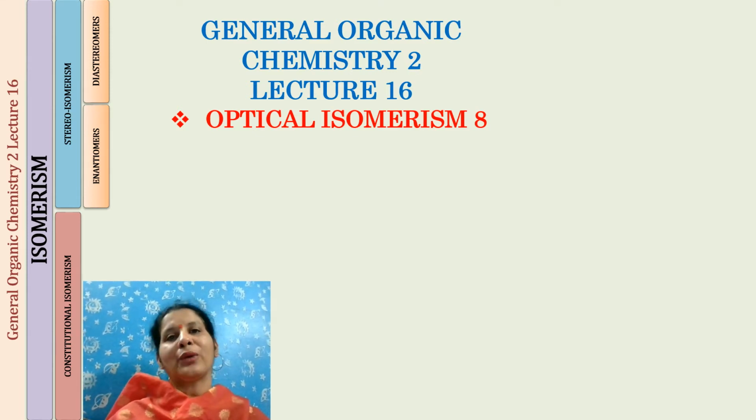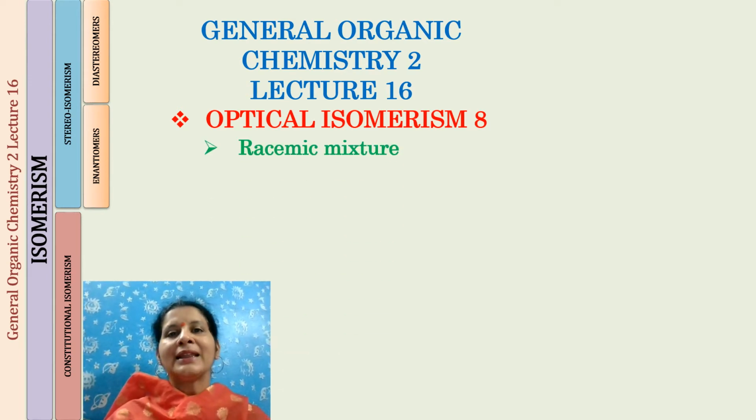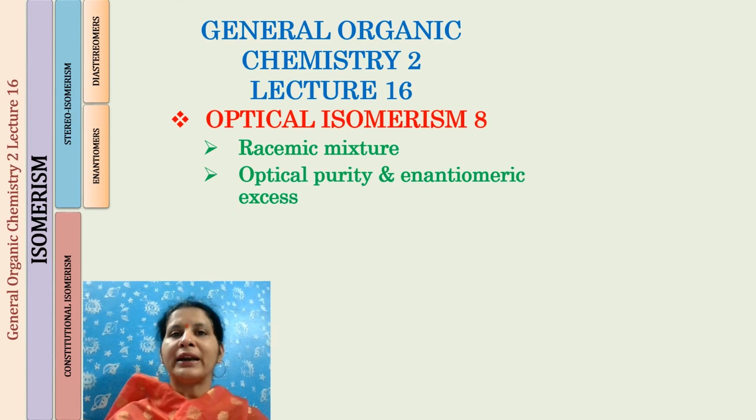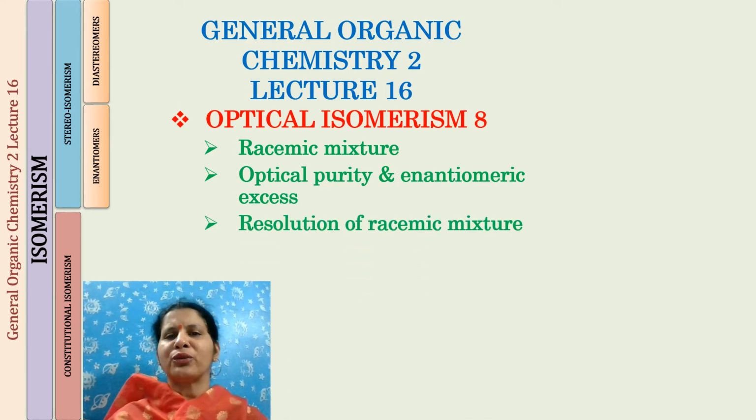This is going to be the last lecture where we are going to wind up the discussion. And what are we going to discuss today? Well, there are going to be small little topics, but very important ones. We will be learning today what a racemic mixture is. Then we will be learning two very important terms, optical purity and enantiomeric excess. And then we will be talking about a very important discussion, racemic mixture resolution. What do we mean by that and how are we going to do that?